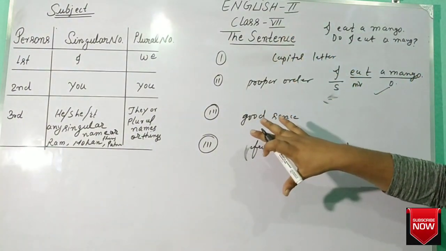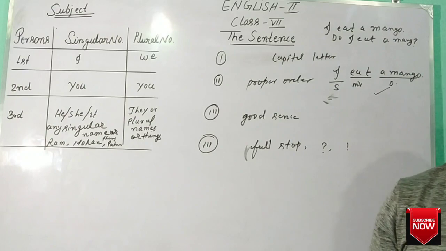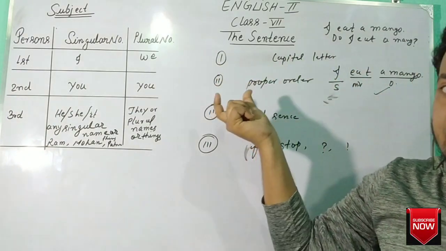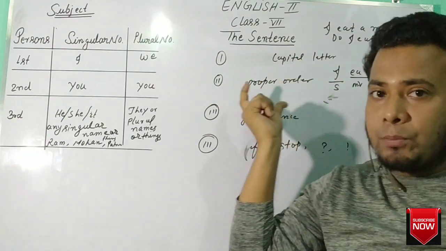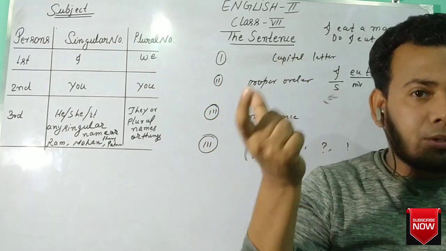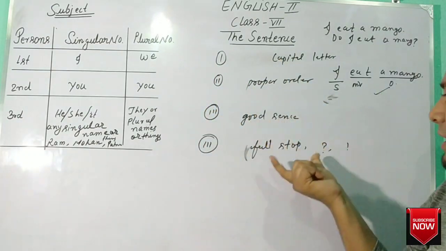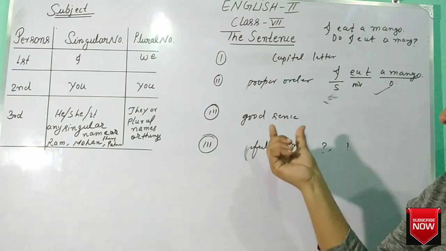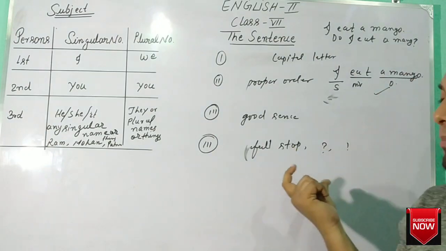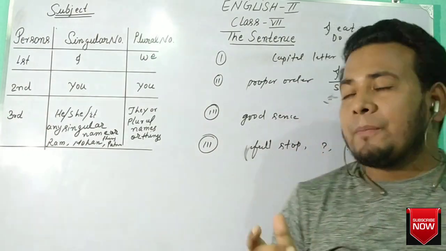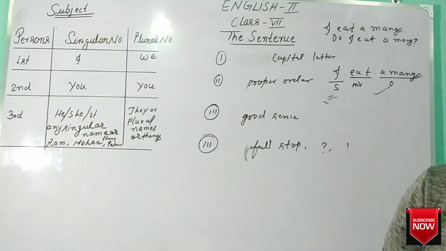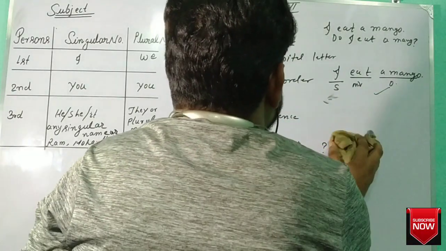Okay. Means these four properties are mandatory for being a sentence. First, a sentence should start with a capital letter. Second, the words should be arranged in proper order. Proper order means verbs will be applied according to subject, according to tense. Third, good sense. It should provide good sense. Fourth, a sentence ends with a full stop, mark of interrogation, or mark of exclamation. Okay, that is about the sentence.